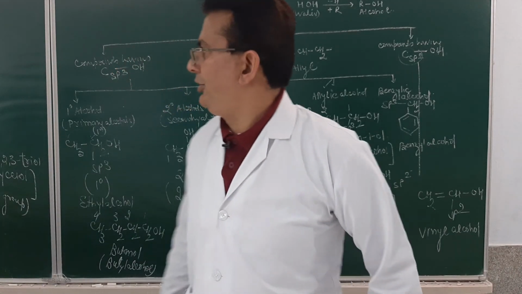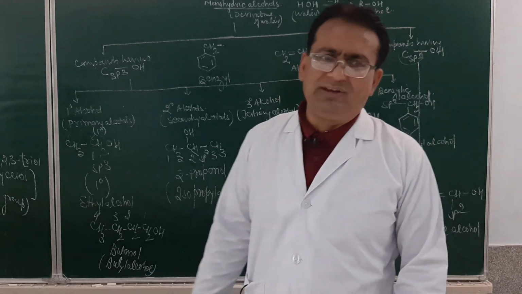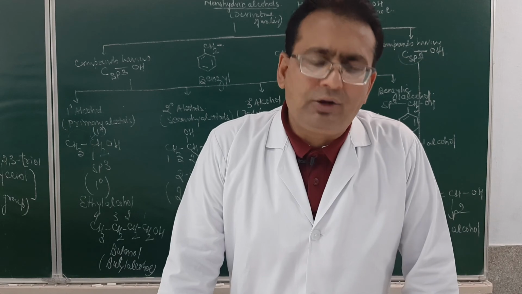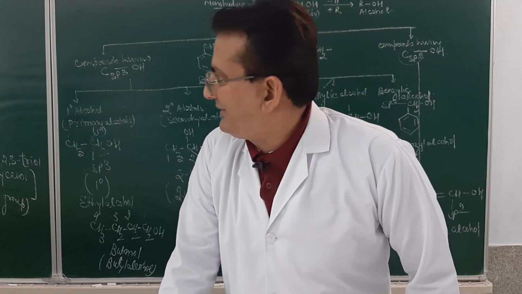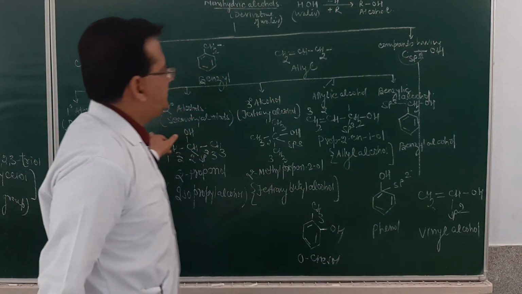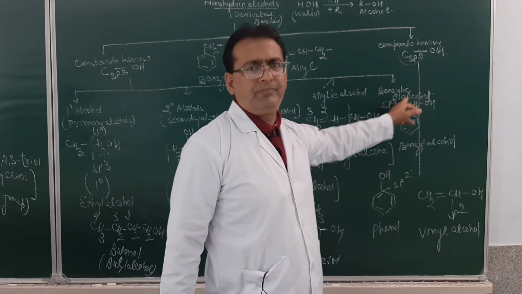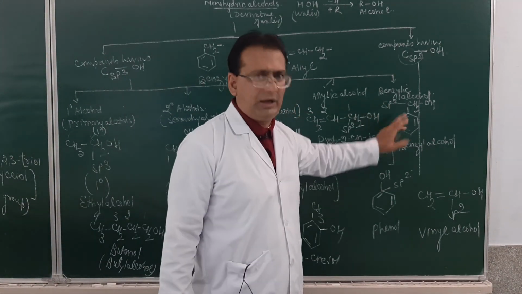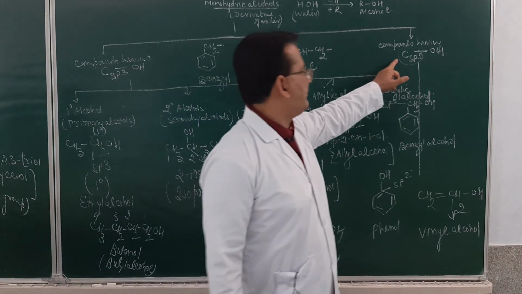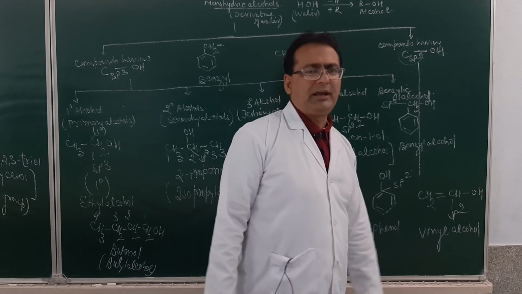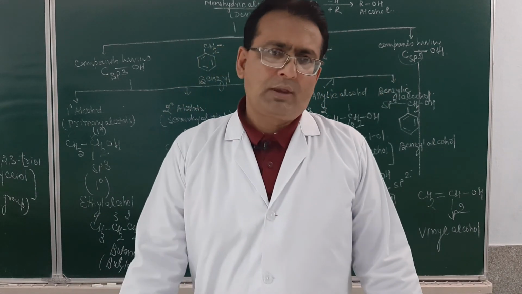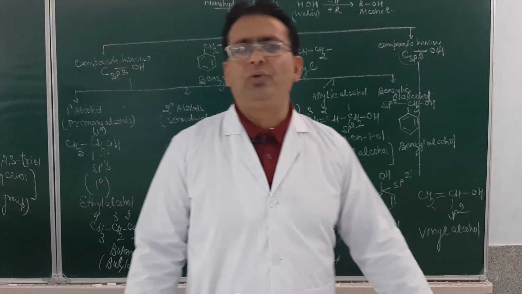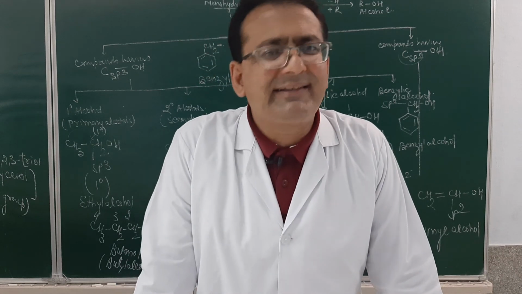So I hope, student, you must have understood what I wanted to discuss today. We have started with the discussion of monohydric alcohols, which are alcohols that contain only one OH group. We classify them by whether the carbon is sp3 hybridized or sp2 hybridized. When the carbon is sp3, it can be 1 degree, 2 degree, 3 degree, allylic or benzylic alcohol, along with the structures I have tried to explain. And when the carbon is sp2, it can be phenol or vinylic alcohol and so on. Across these structures, the preparation, properties and uses of monohydric alcohols will be discussed, and of course that will be discussed in the next lecture.